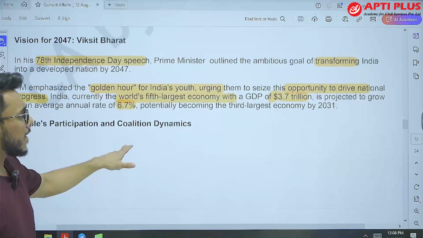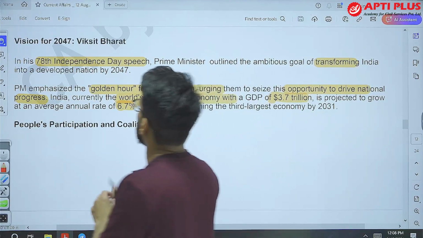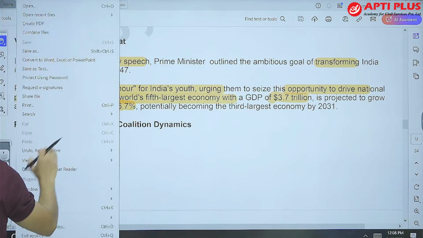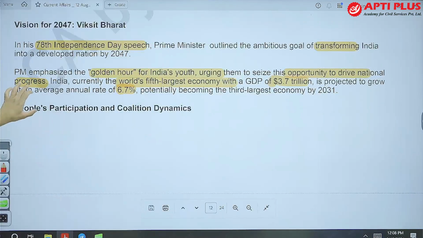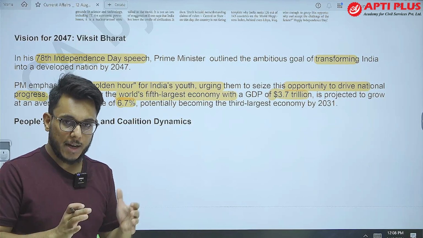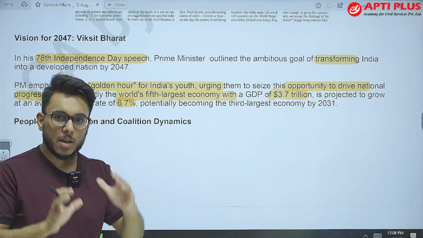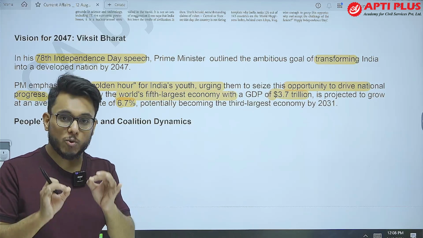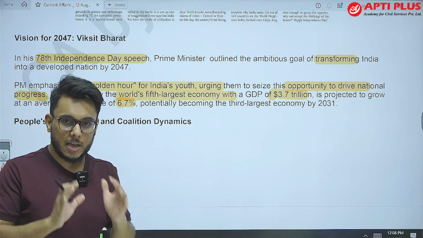So let's get started. The first thing that the Prime Minister has mentioned is the 2047 goal to make India a Viksit Bharat. So by 2047, we want to become a developed nation. If we talk about the situation as of now, India is the fifth largest economy.